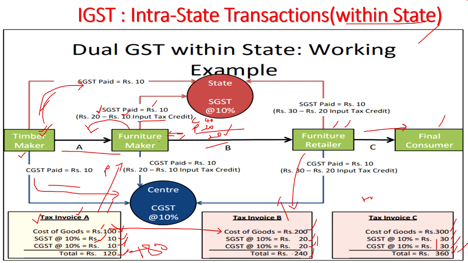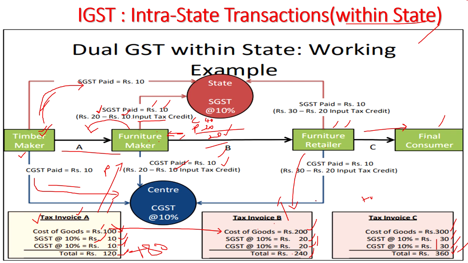Similarly, CGST also 20 rupees he has collected but he has paid only 10. The remaining 10 only he will pay to the government. So the government will not get this 10 and this 20. It will be adjusted by the transactions that are happening one by one. So this person will pay only 10 rupees and 10 rupees as CGST and SGST respectively.